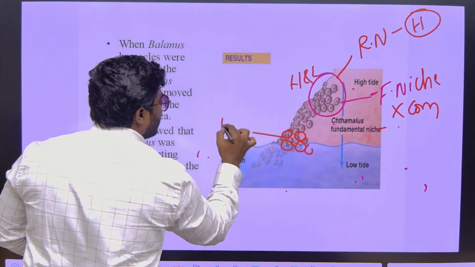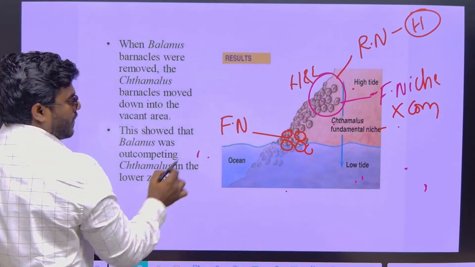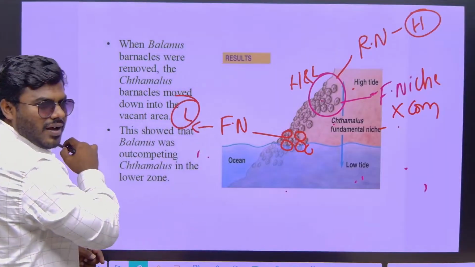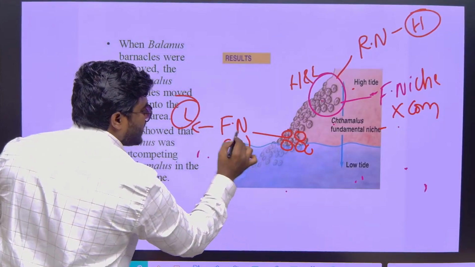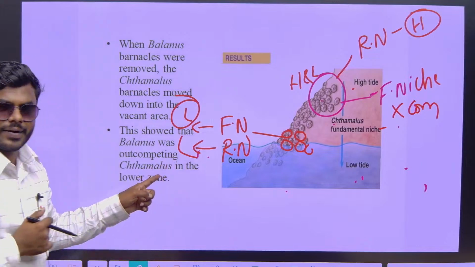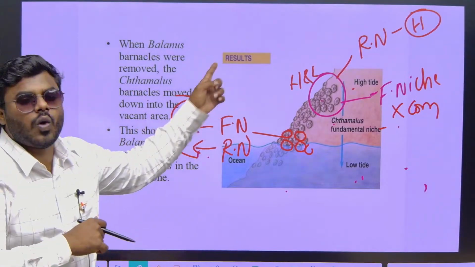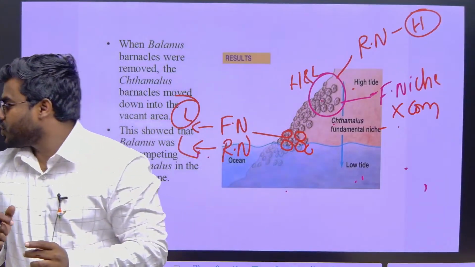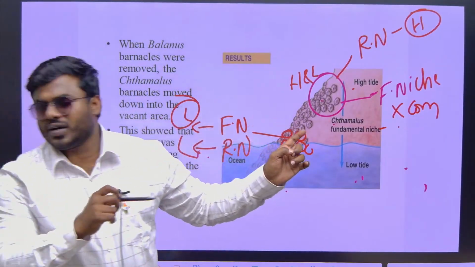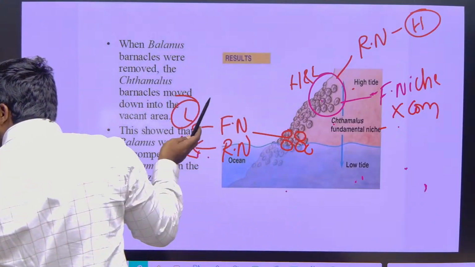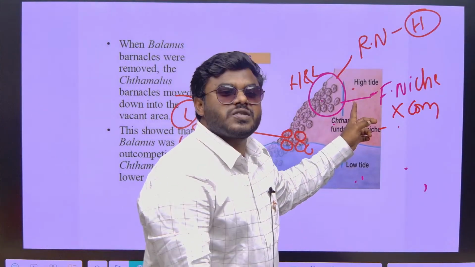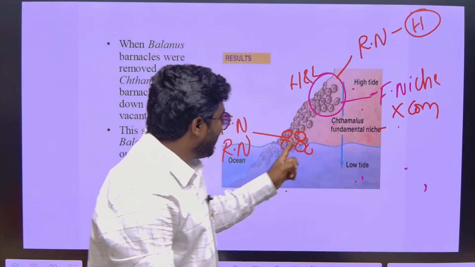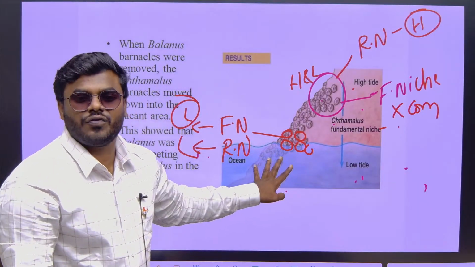What is the fundamental niche for the barnacles? Low tide. Correct? What is the realized niche for barnacles? Again low tide. Correct? Because it cannot go up even though there is no competition. So remember, in simple words, the fundamental niche is the absence of competition. Realized niche is the presence of competition.